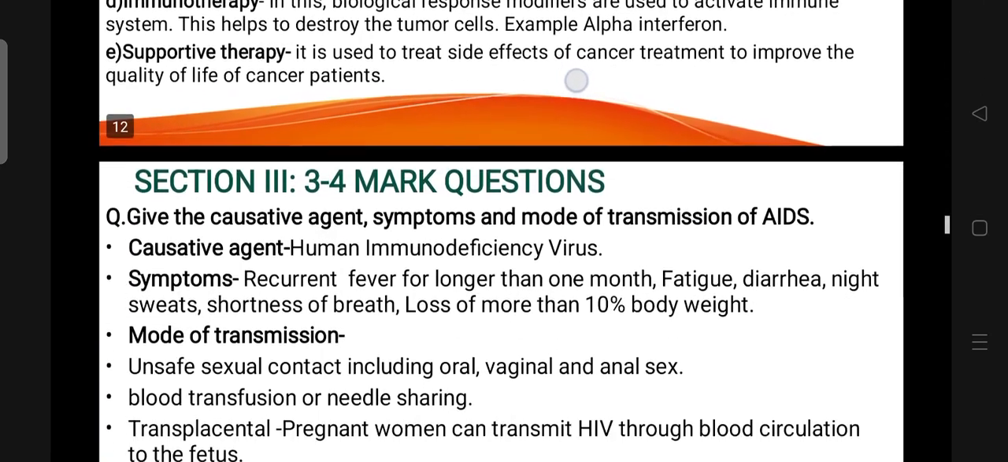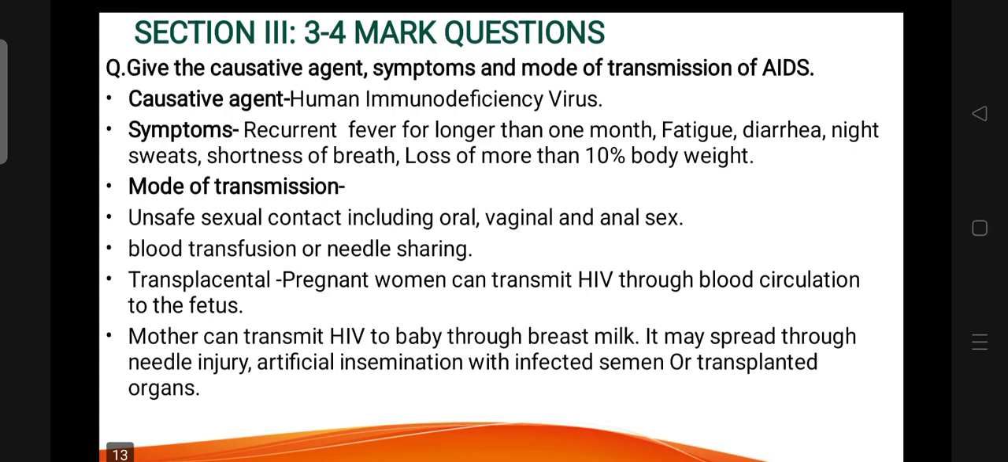life of cancer patients. Give the causative agent, symptoms and mode of transmission of AIDS. Causative agent is HIV, human immunodeficiency virus. Symptoms: recurrent fever, fatigue, diarrhea, night sweat, shortness of breath, loss of body weight. Mode of transmission: unsafe sexual contact, blood transfusion, needle sharing, transplacental through pregnant woman to fetus.